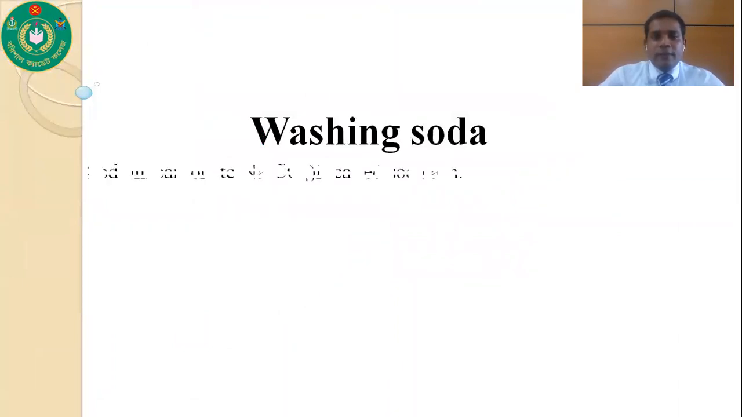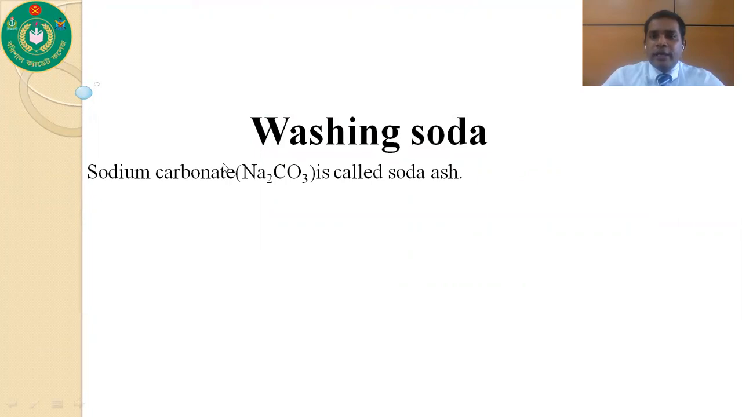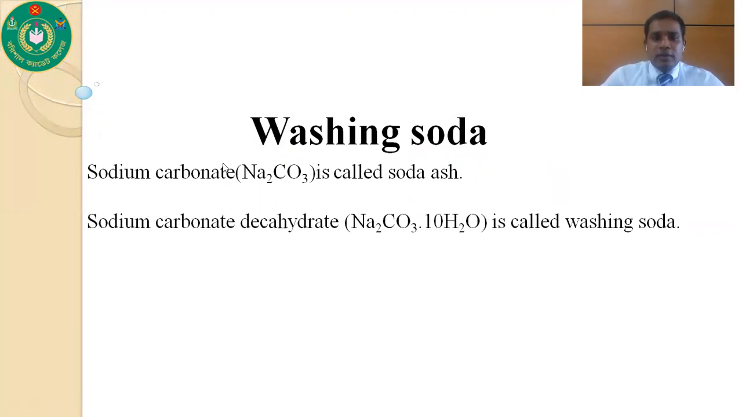What is washing soda? Sodium carbonate, that means Na2CO3, is called soda ash. This is not washing soda, this is called soda ash. And decahydrated sodium carbonate is known as washing soda. So what is the formula of washing soda? Decahydrated sodium carbonate is known as washing soda.